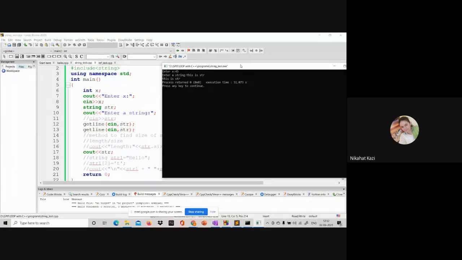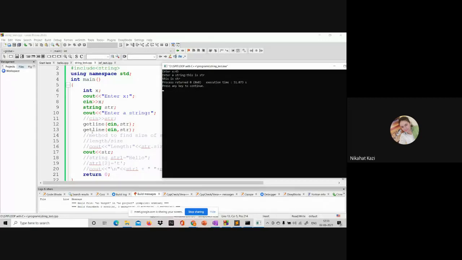Because of the second additional getline that I've added, it has read that new line character into that. This is one way of solving the problem. Remember, this problem, the buffer problem, is compiler specific, but many of the compilers are giving this. One of the older compilers which I used to use did not give me this problem, but it is not as per the latest standard, so I have stopped using that. So this is compiler specific, but whenever you're using strings, you have to use this.